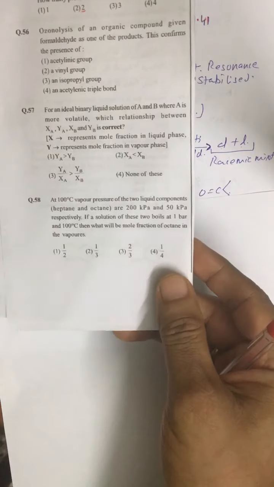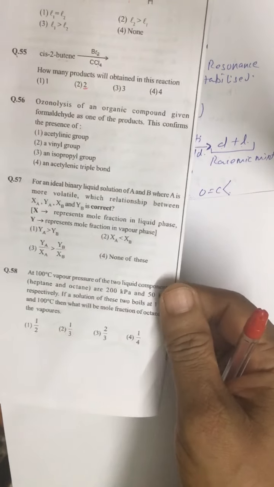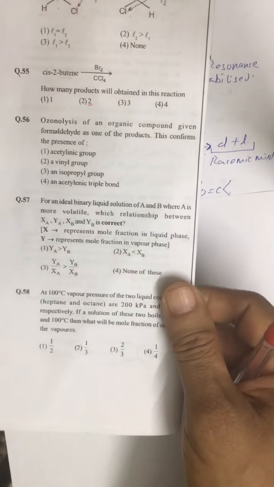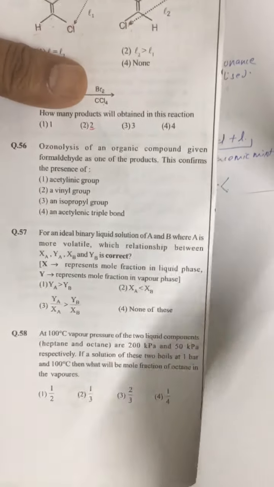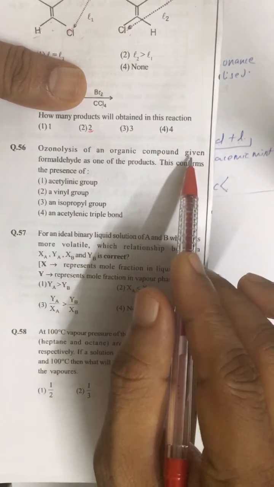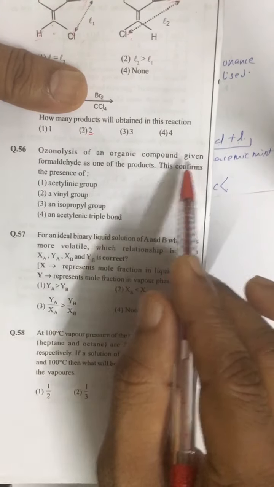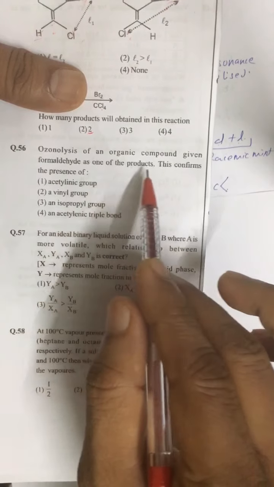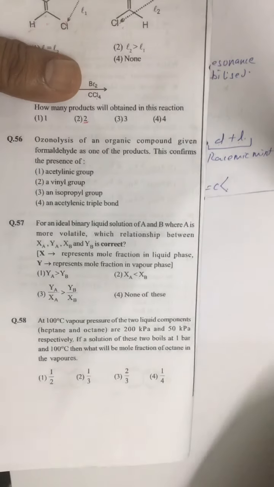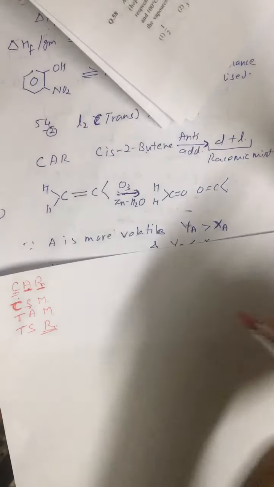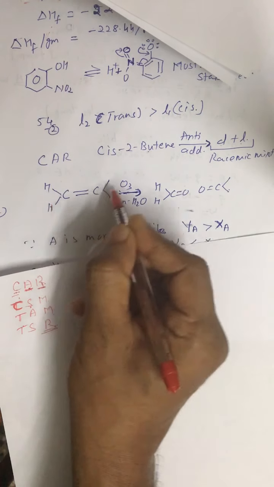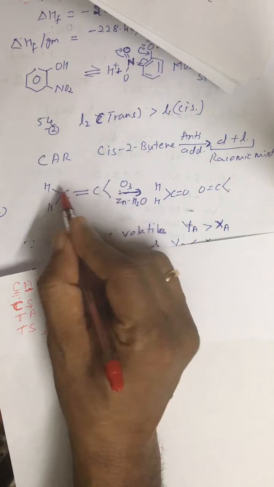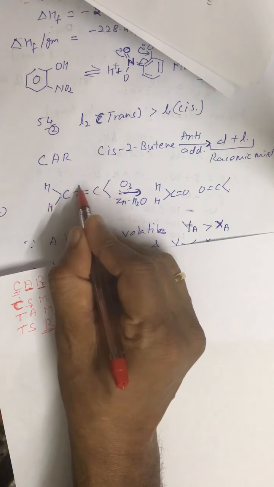Let us continue our discussion of crash test 2. Look at question number 56. Ozonolysis of an organic compound is given, with formaldehyde as one of the products. If we are getting one of the products as an aldehyde, formaldehyde, it must be this kind of structure. This part we don't know, but this part we are sure of because we are getting formaldehyde.